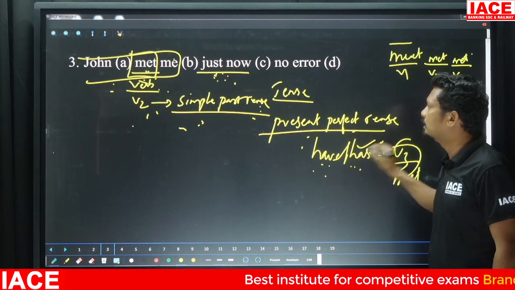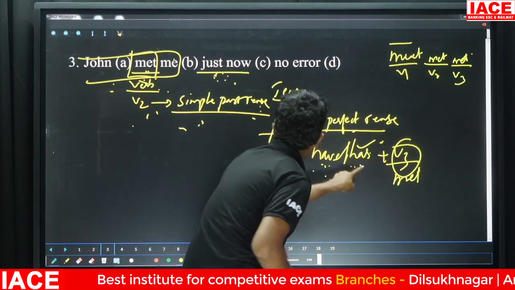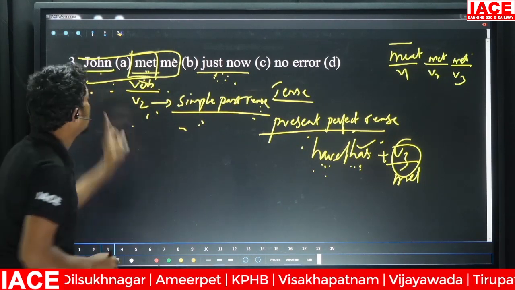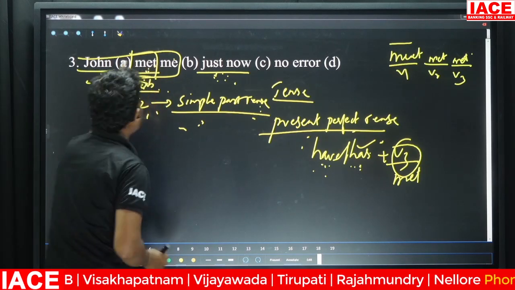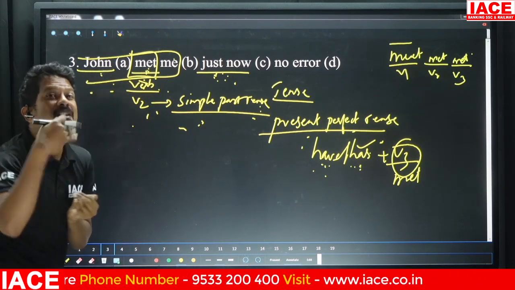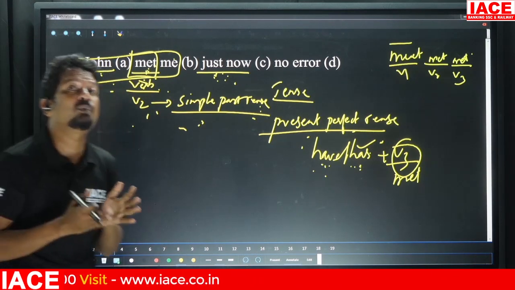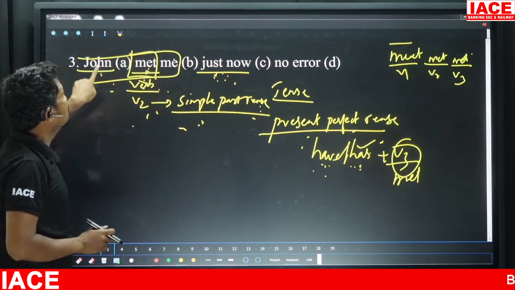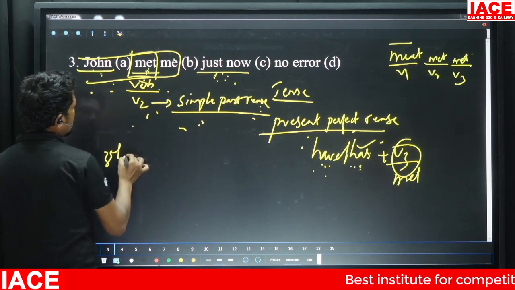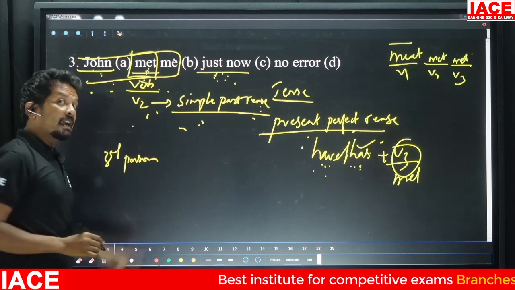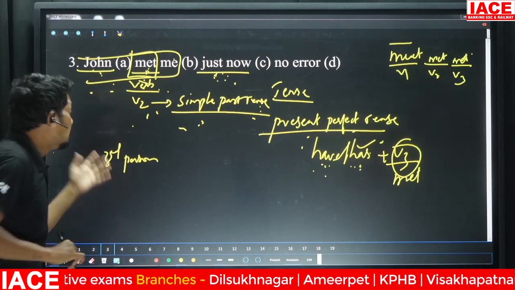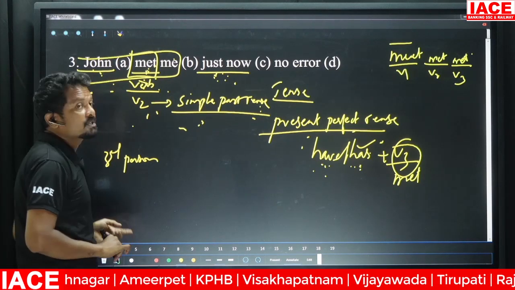Of course, has. Because who would decide whether to use have or has? The subject. What is my subject here? John. How did you know that this is a subject? Who did the action of meeting? The action of meeting was done by John. Whoever does the action is said to be the subject. John is absolutely third person singular. Most of your students know third person singular. Sir, how did you come to know that this is third person? We came to know that this is singular, since John is one person, but how would you identify that it is third person? Right, let me tell you this.